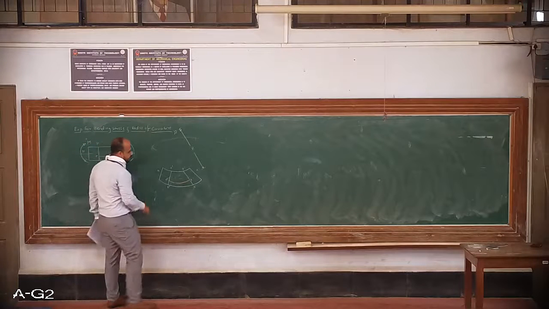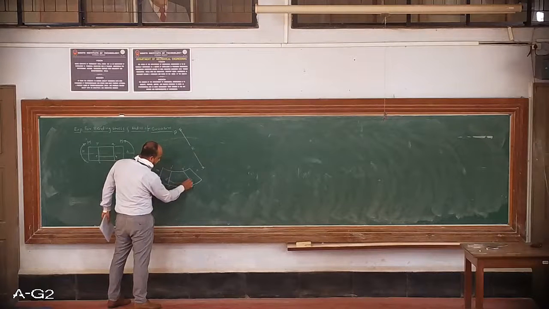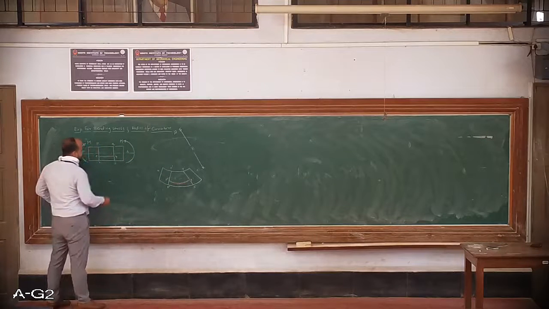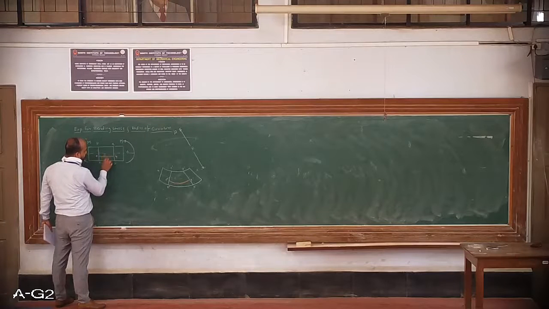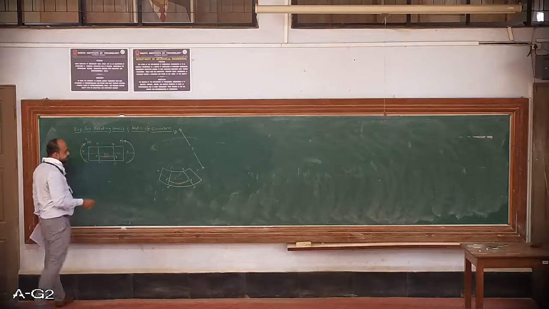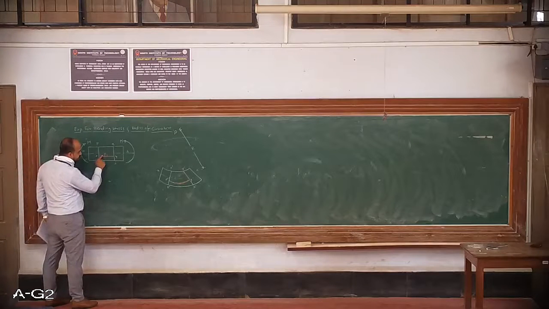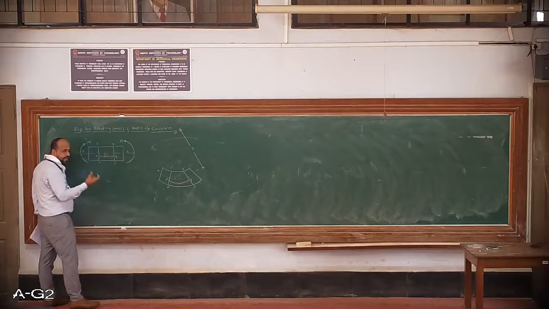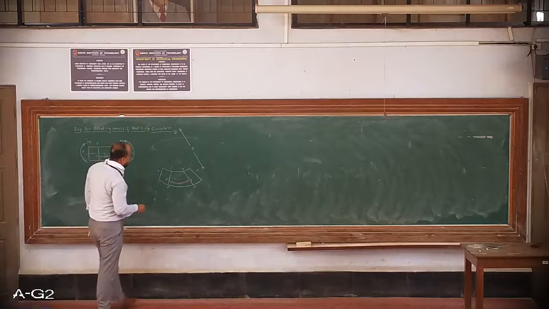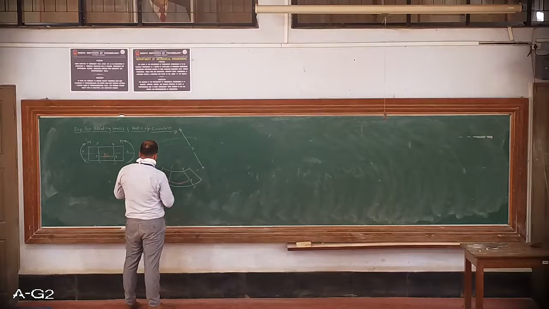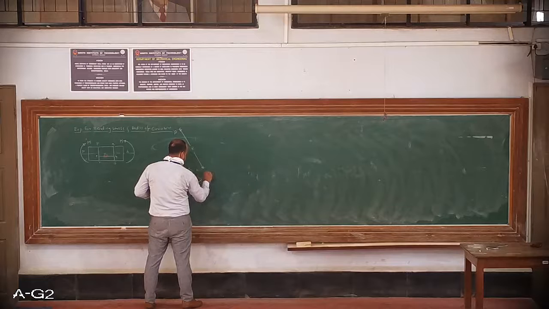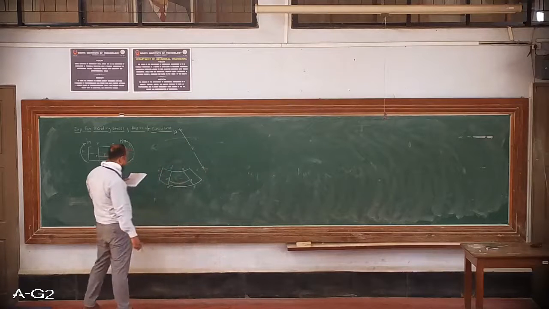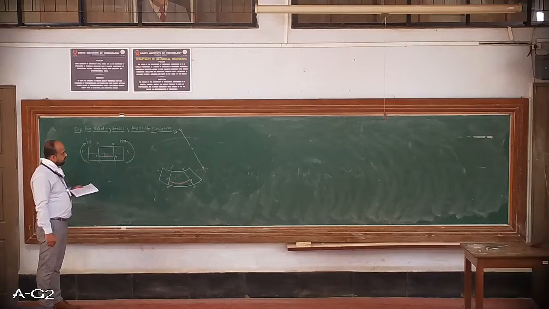Then due to application of bending moment, this fiber has bent into an arc, that is E dash F dash, and this fiber's distance from the neutral axis, that is how far this fiber is from the neutral axis, we denote by Y. Here also the same distance will be denoted as Y. I hope this sketch is clear.